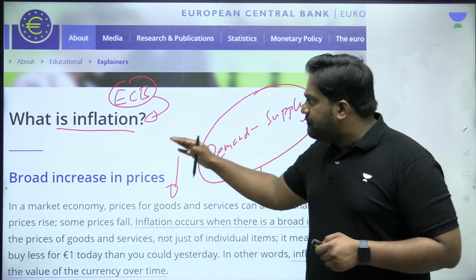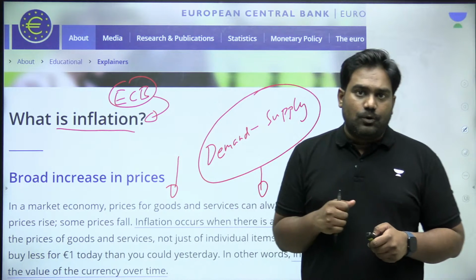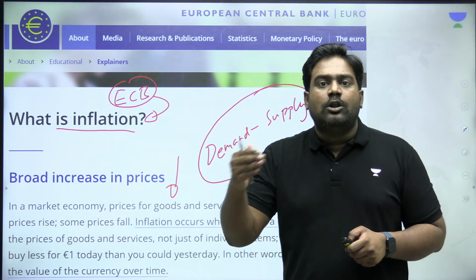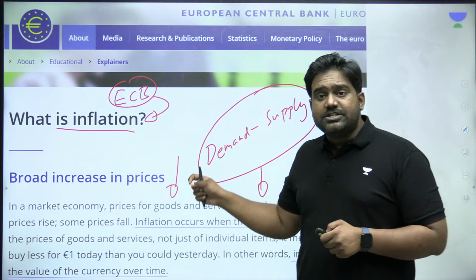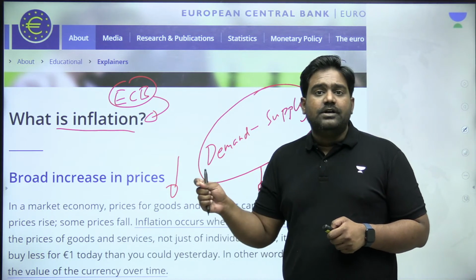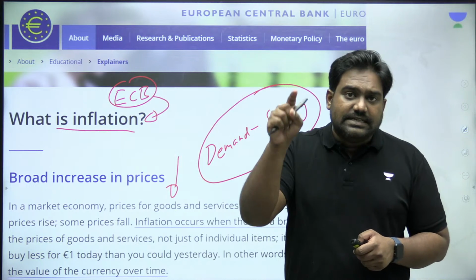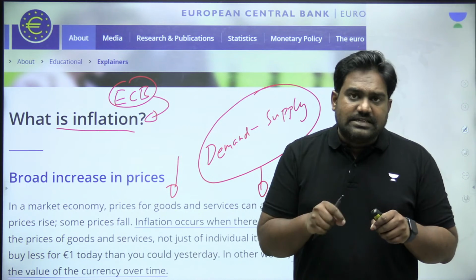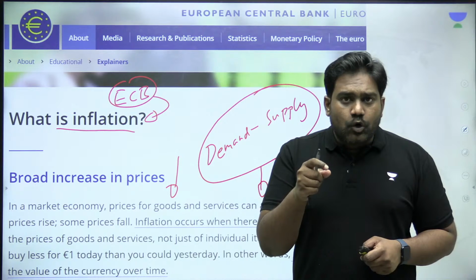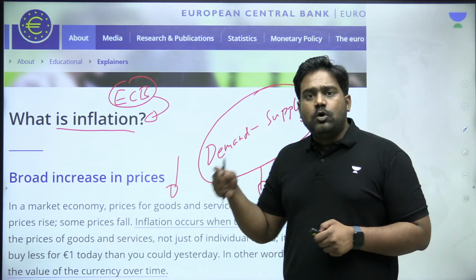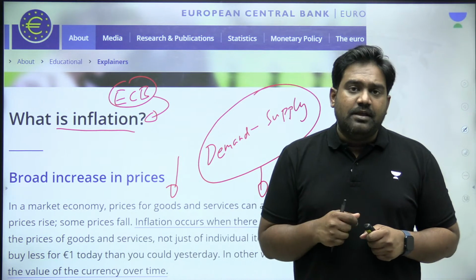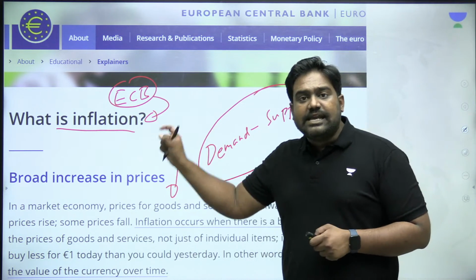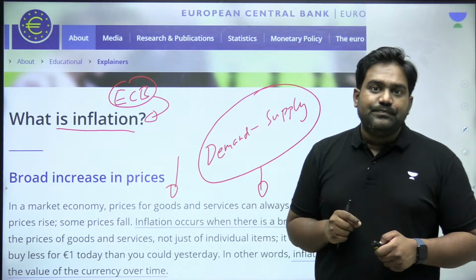But however, as inflation goes beyond a certain threshold, which is considered beyond the tolerable limits, that is where the challenge begins, not just for the fiscal authorities, that is the government, but also for the monetary authorities, that is the central bank, the RBI, in the case of India. So it is very important to manage both demand and supply side constraints, to manage liquidity in the economy, to ensure that inflation levels are kept within manageable limits.